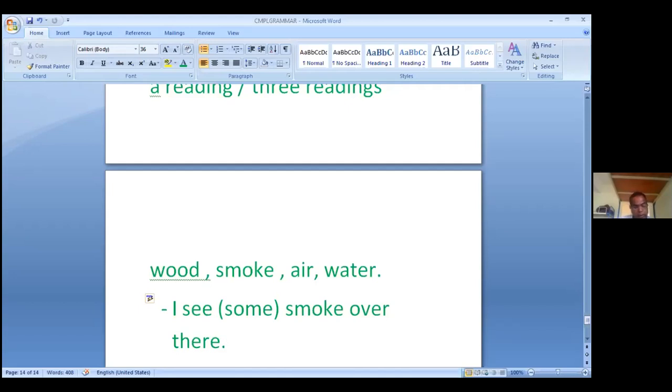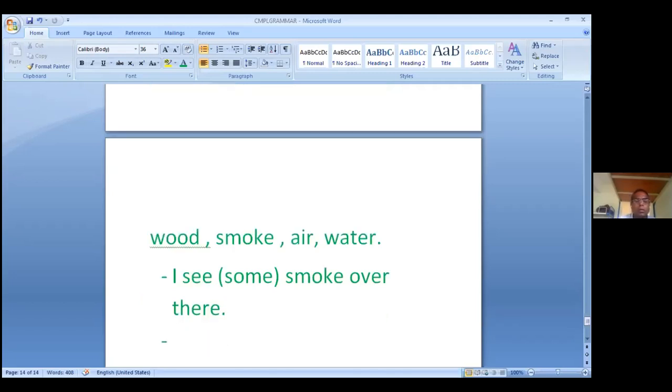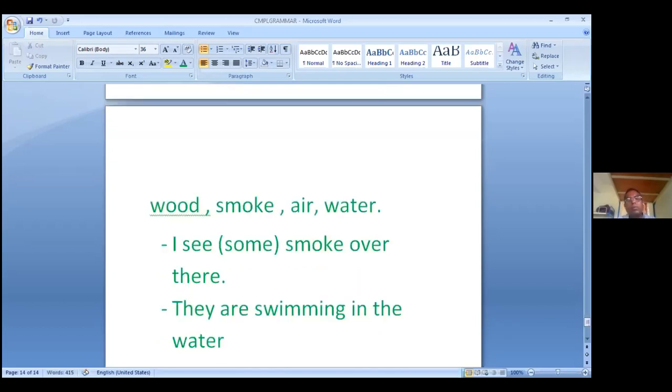Look here, they are swimming in the water. They are swimming in the water. The water. They are swimming in the water. This definite article can be used with this water, but a is not used before this. Uncountable nouns can take the instead of a or an.